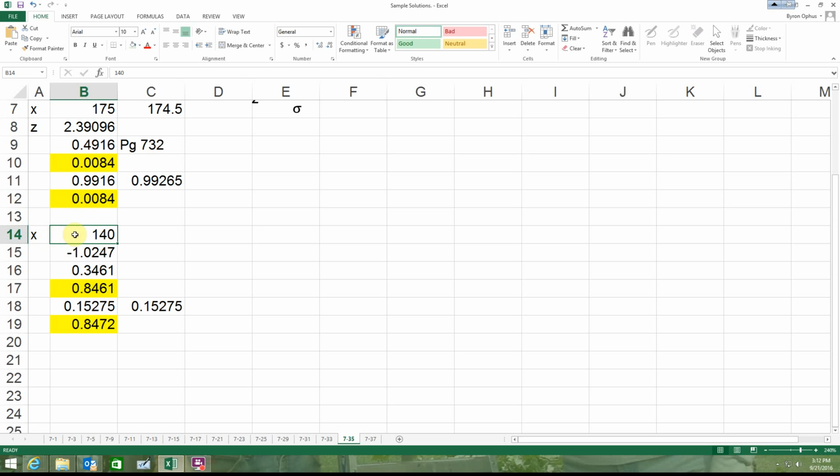It's 140 or more, so again this is equal to this minus 0.5 to get the factor in there. I've done the math, and this is my z-value. This is the number that I get when I look it up in the chart based on that z-value. I add, in this case, the 0.5, because I knew it was going to be a pretty good sized number, and I said I thought it would be around that 84-85%. I can also do the normal distribution and come up with pretty much the same answer.